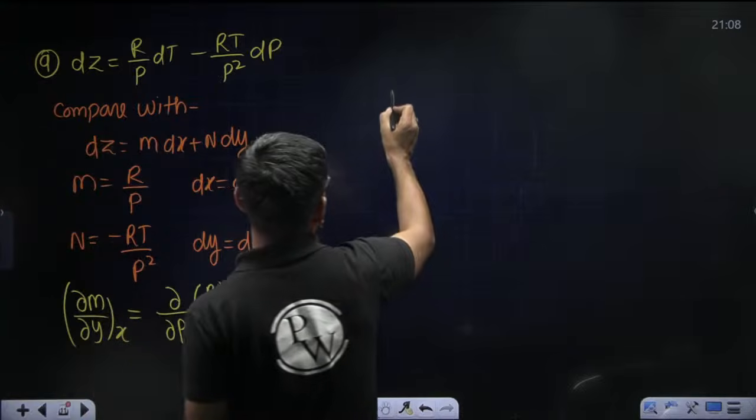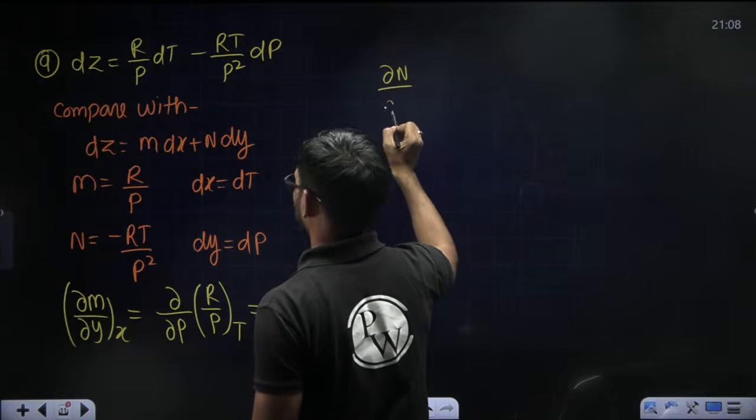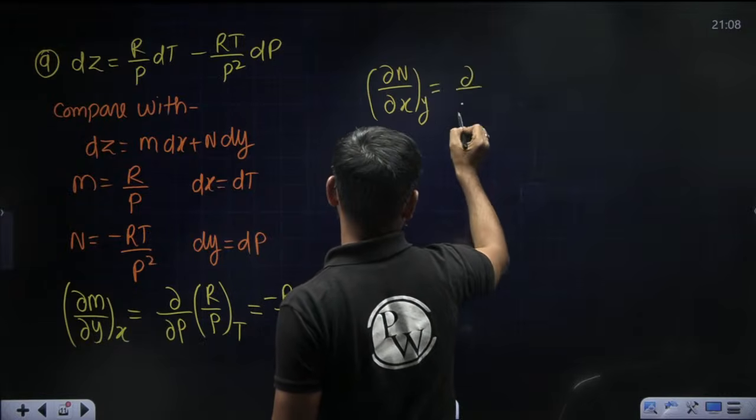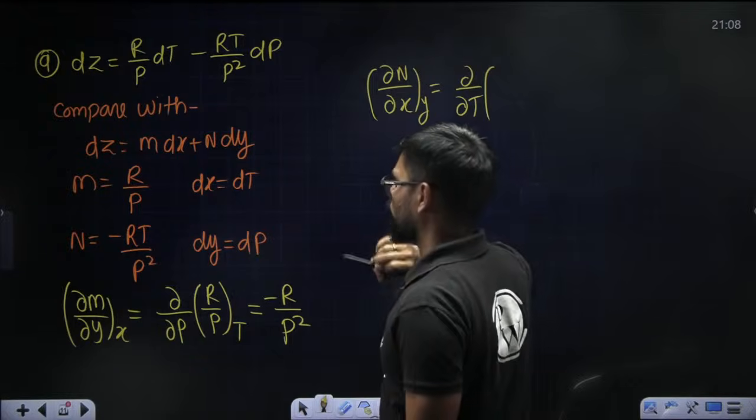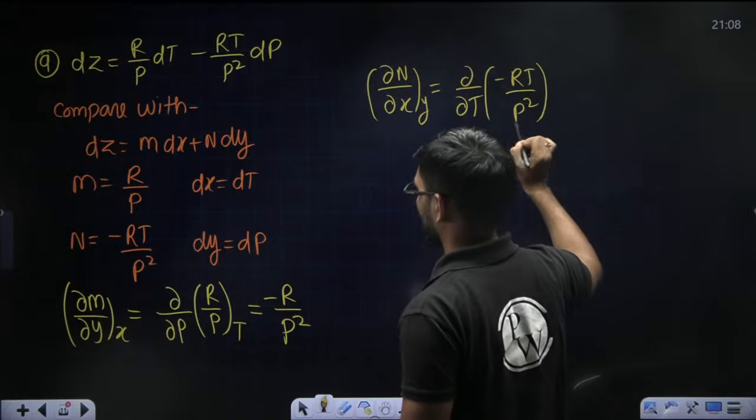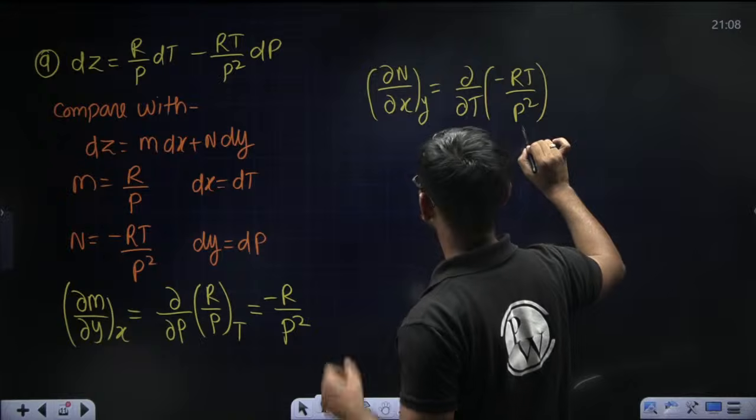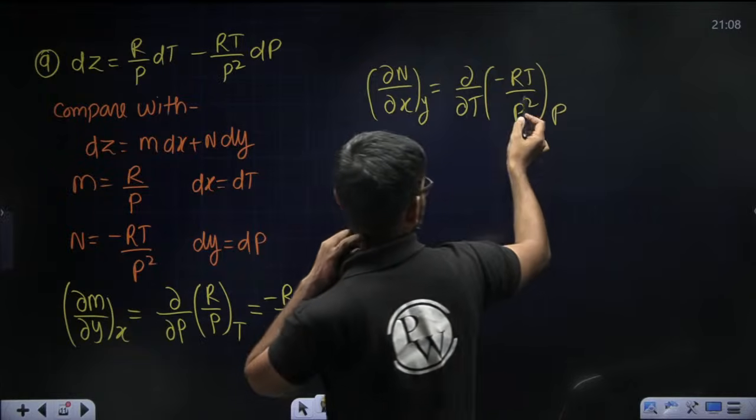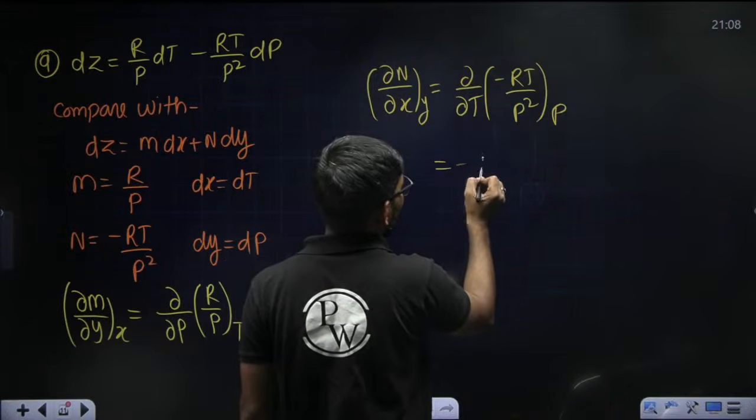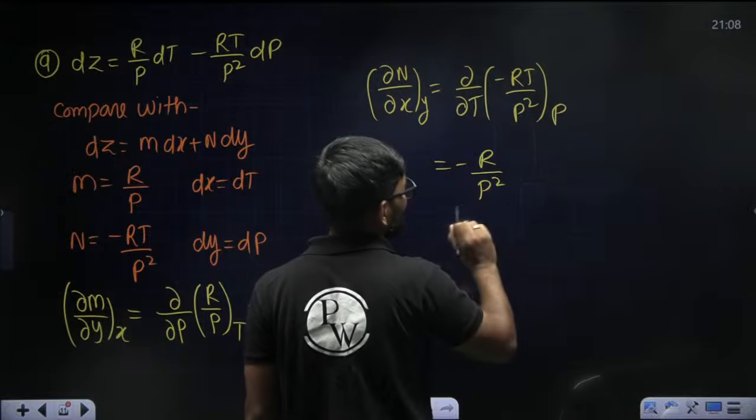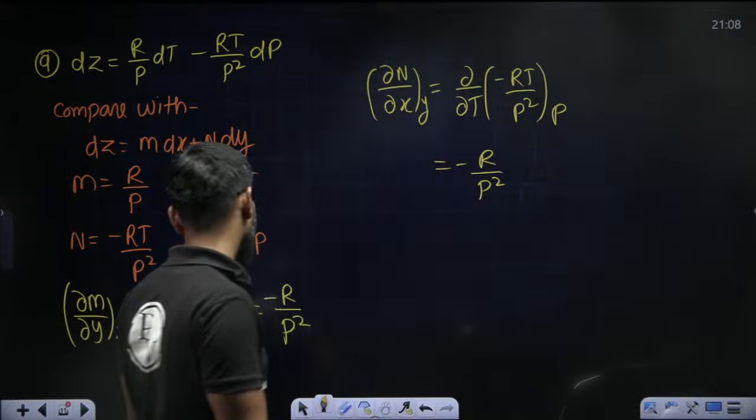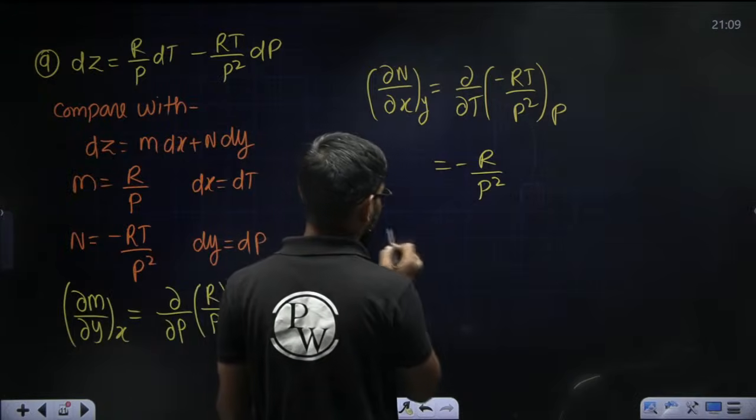Right, now calculate dou N by dou x at constant y. So dou by dou x means dou by dou T of minus RT by P square at constant P. So here you can see that P is a constant, R is a constant. So minus R by P square will come outside. Remaining is T. The differentiation of T with respect to T is 1.